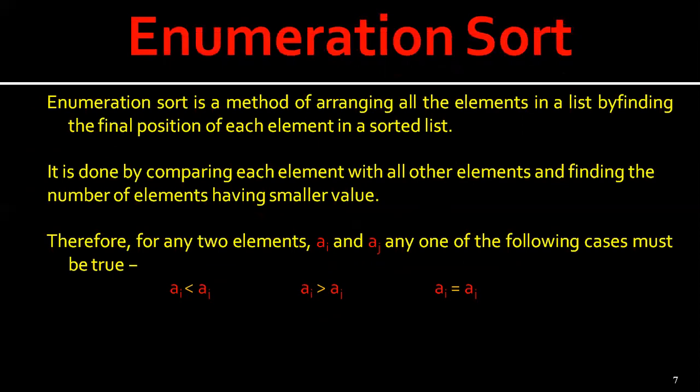Therefore, for any two elements, AI and AJ, any one of the following cases can be true: AI is less than AJ, or AI is greater than AJ, or AI is equal to AJ.